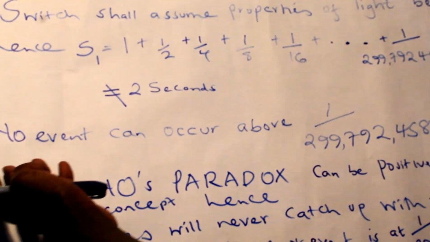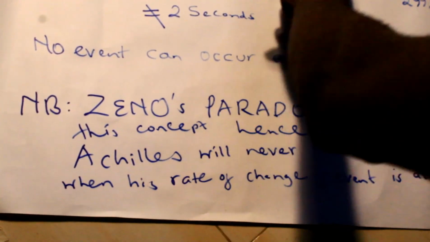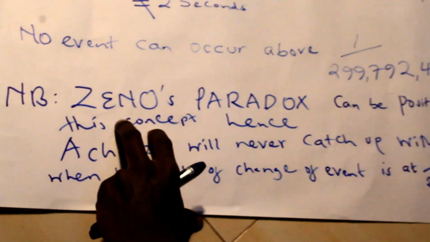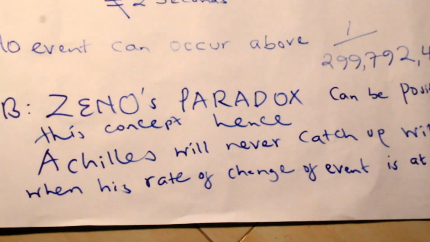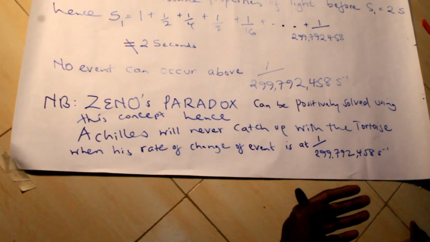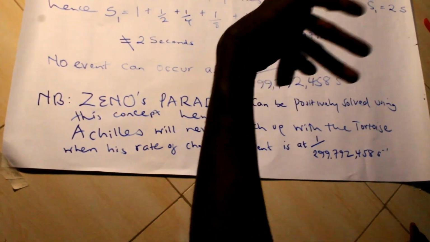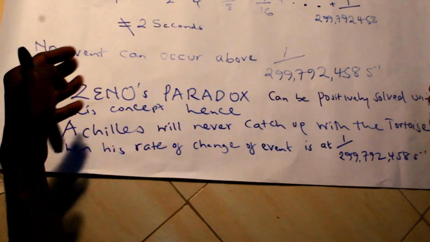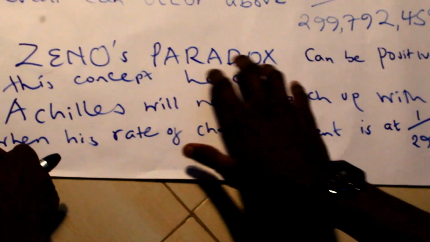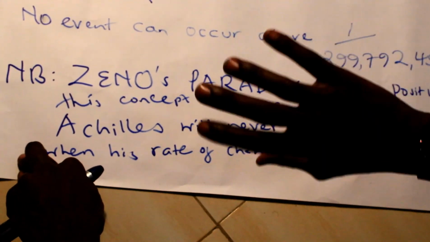So just to recap, this solution, or rather this concept, can be applied the same way to Zeno's paradox, because we also know about Zeno's paradox, whereby we have Achilles chasing after the tortoise, and there's a successively increasing rate of change. Based on that same knowledge, the solution to Zeno's paradox is purely the same concept.